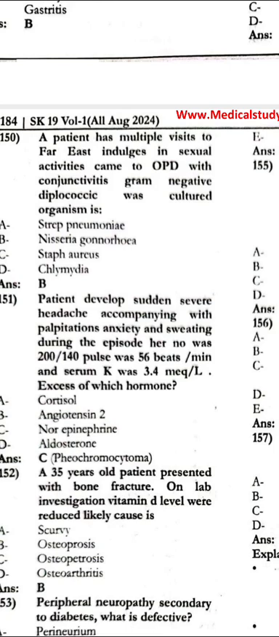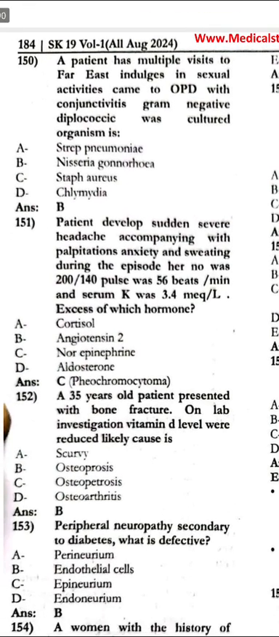The patient develops a sudden severe headache accompanied by palpitations, anxiety, and sweating. The episode, pulse was 56, potassium 3.4. Excess of which hormone is there? It is norepinephrine.